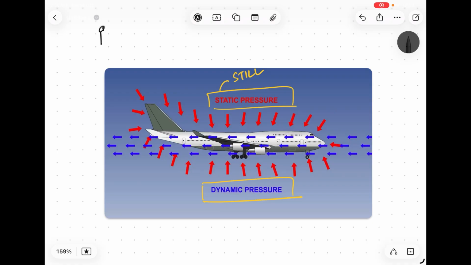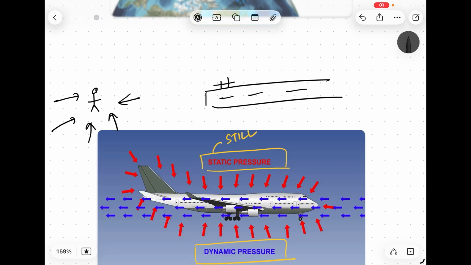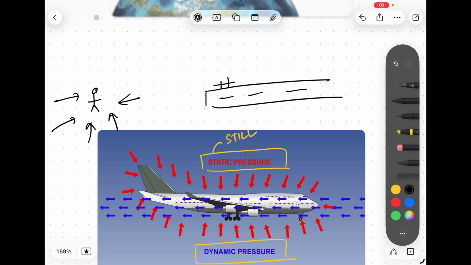If I am standing here, the air around me is exerting static pressure from all directions. When the aircraft is on the runway, lined up and ready to take off, all the pressure exerted on it is static pressure, as the aircraft is stationary.